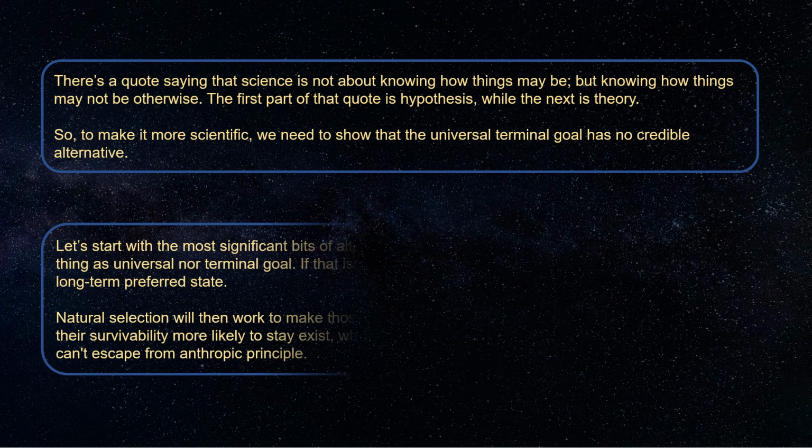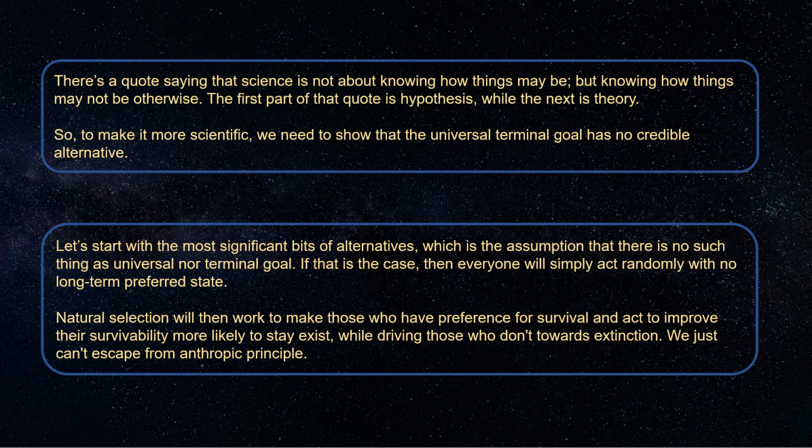Let's start with the most significant alternative, which is the assumption that there is no such thing as universal nor terminal goal. If that is the case, then everyone will simply act randomly with no long-term preferred state. Natural selection will then work to make those who have preference for survival and act to improve their survivability more likely to exist, while driving those who don't towards extinction. We just can't escape from anthropic principle.